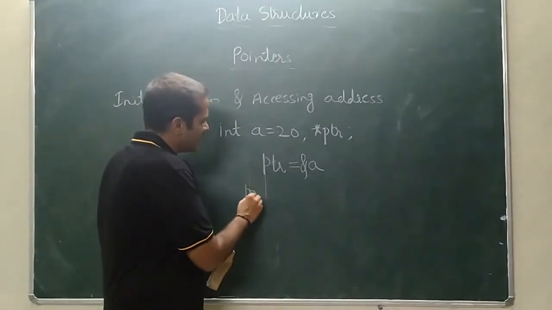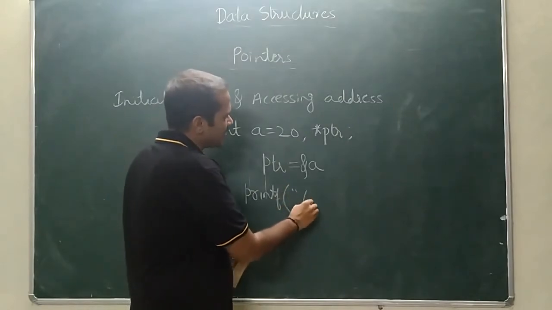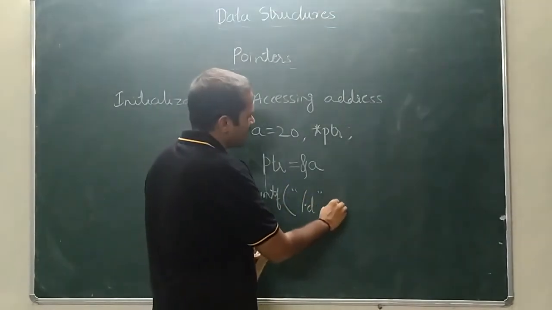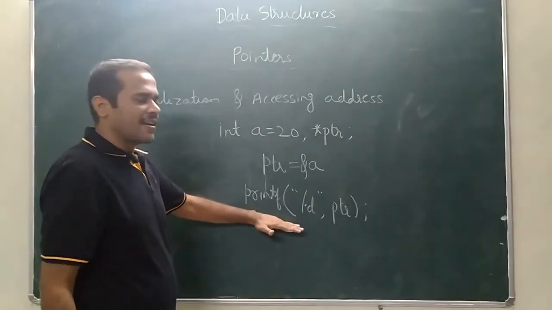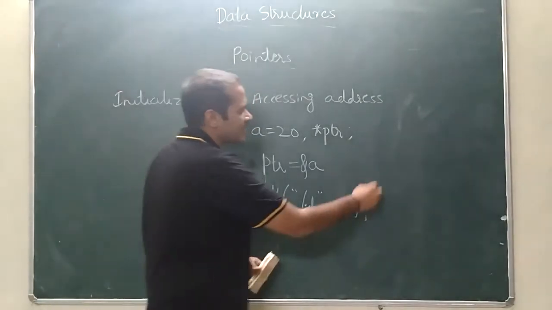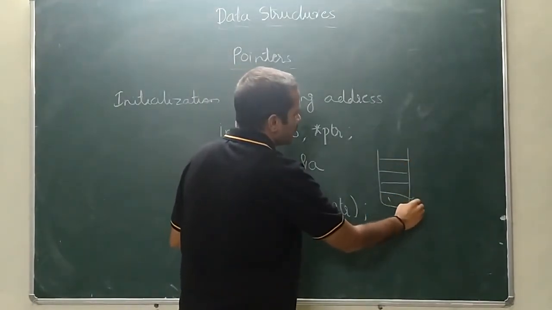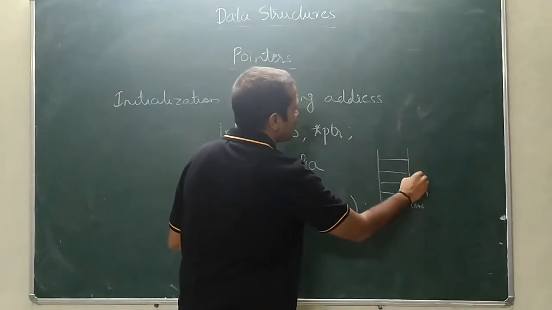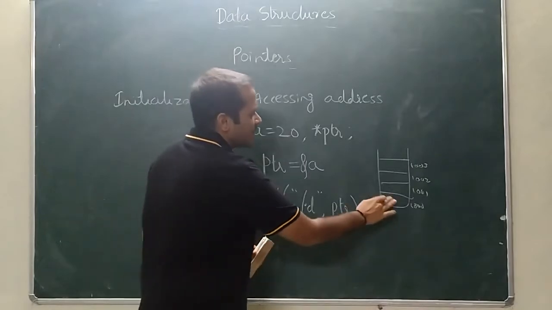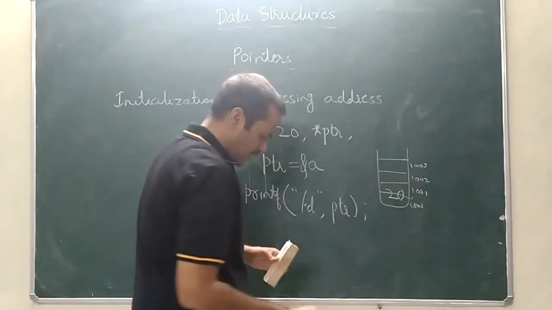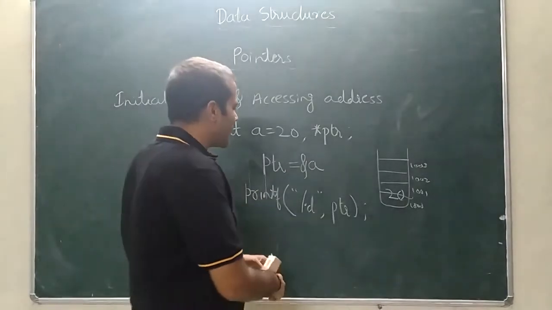Let me printf percentage d comma ptr, correct? So what will be the output? Let's say here the memory location is 1000, 1001, 1002, 1003, correct? As we know, 20 will be stored here. So what will be the output? The output will be 1000.